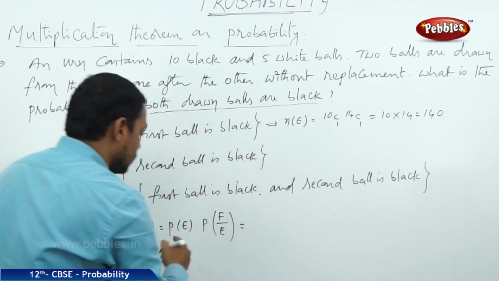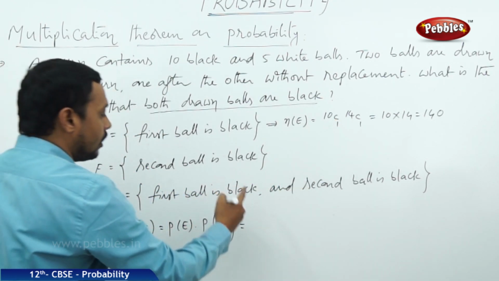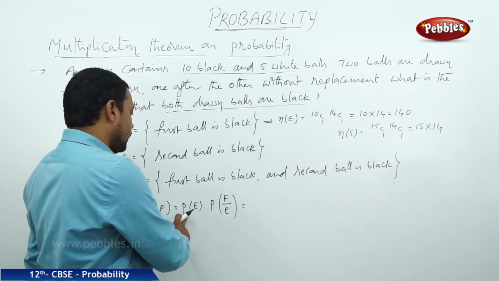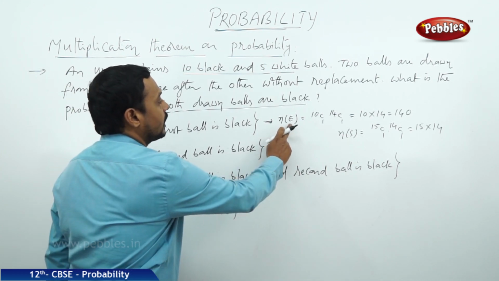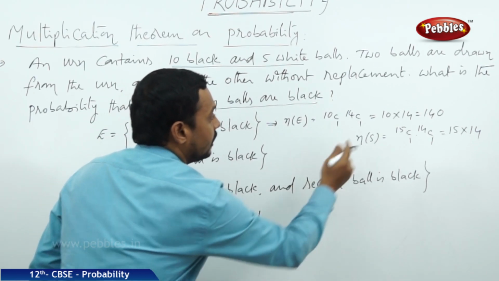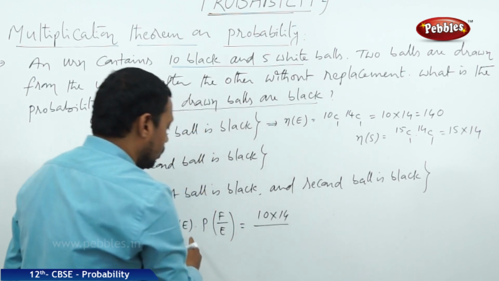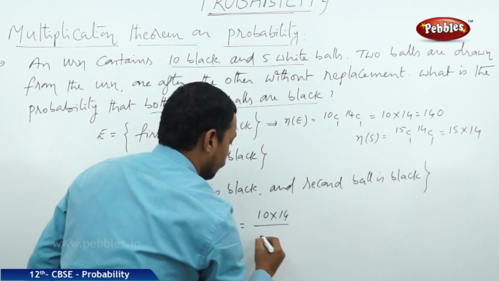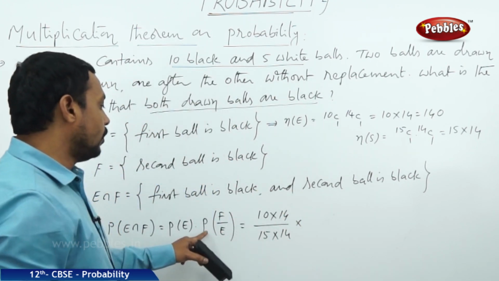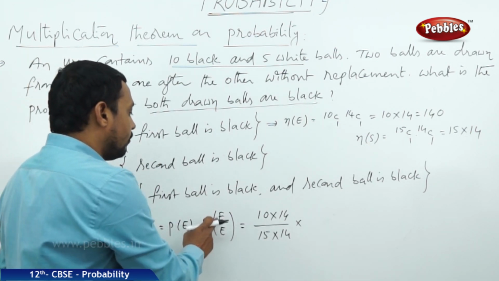So for this, P of E is equal to N of E by N of S. Now P of E is equal to the number of favorable cases to E, that is 10 into 14, by the total number of cases, which is 15 into 14. Now the probability that F by E, so F by E means what?